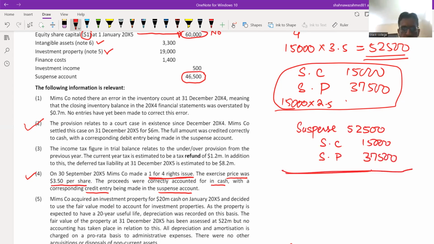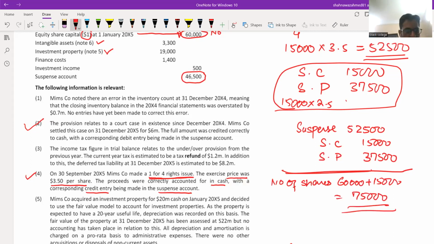Both will be part of the statement of changes in equity. Now, the number of shares is increased. Previously it was 60,000. 15,000 new shares were added, and the number of shares is now 75,000.